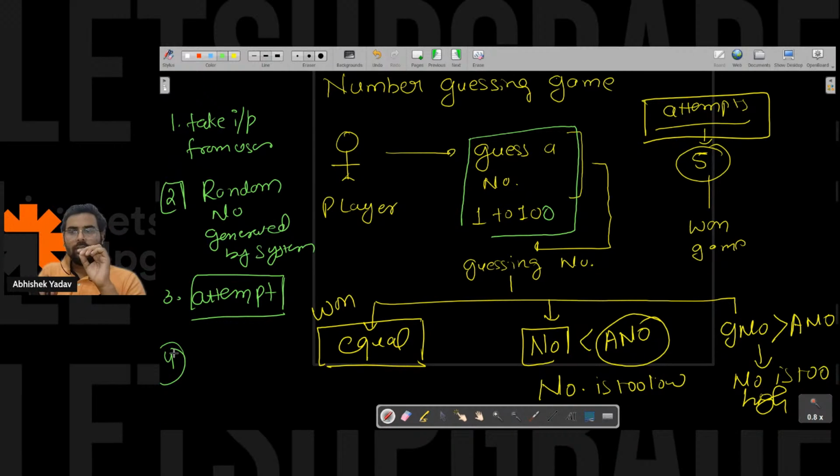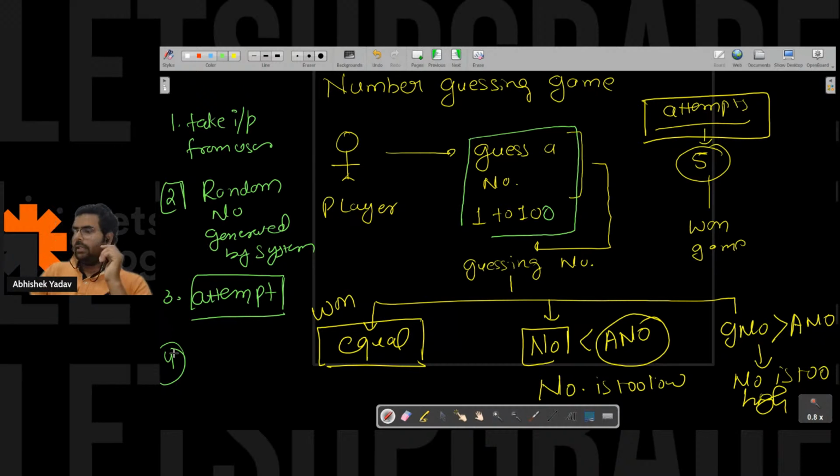So either I can use switch case or I can use if else if, right, everyone? Because we learned yesterday that if I have multiple options available and I can use only one option, then I can go with either of these two things.